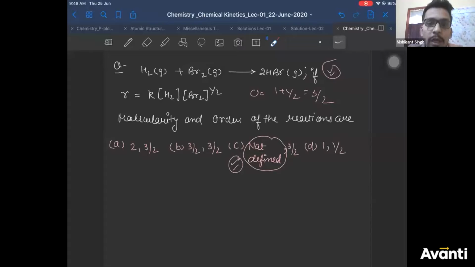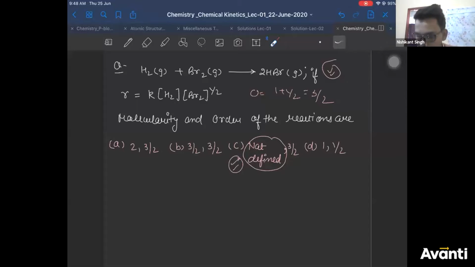Many of you have voted A. So those who have voted A, have you got your answer now? Can we divide by 2 or some number on both sides of an elementary reaction? No. Your molecularity will change. You cannot do that. Your molecularity will change.